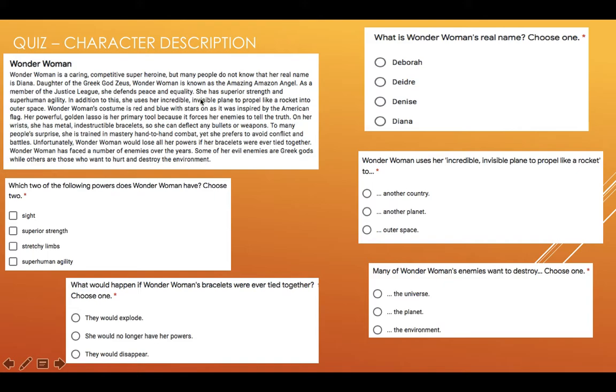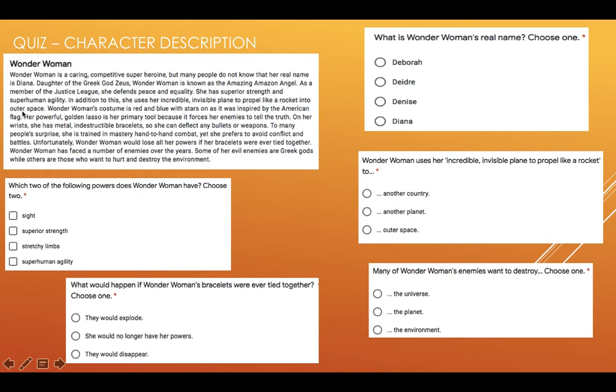Superior agility, superior strength. Wonder Woman uses her incredible invisible plane to propel like a rocket to, and if you chose outer space, you'll find your answer here, outer space. So it says here, to propel like a rocket into outer space.